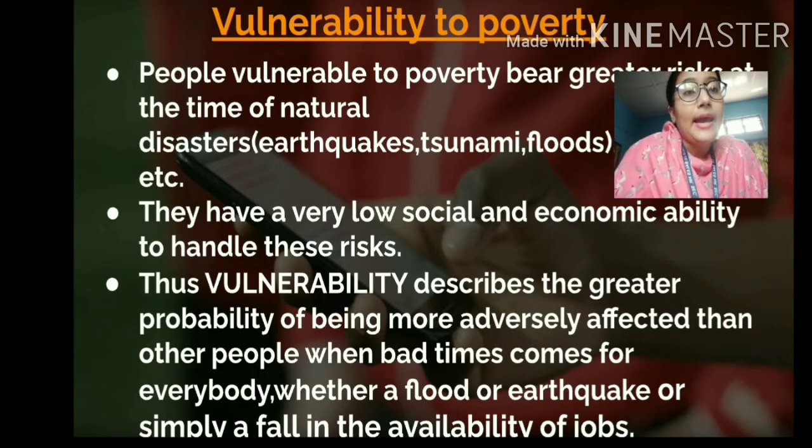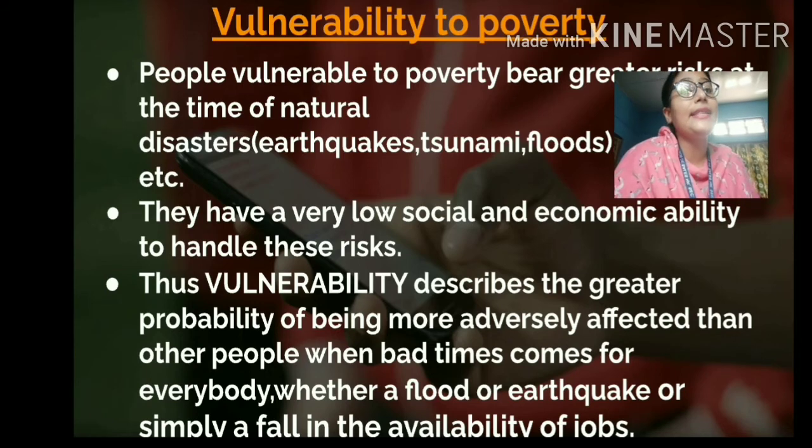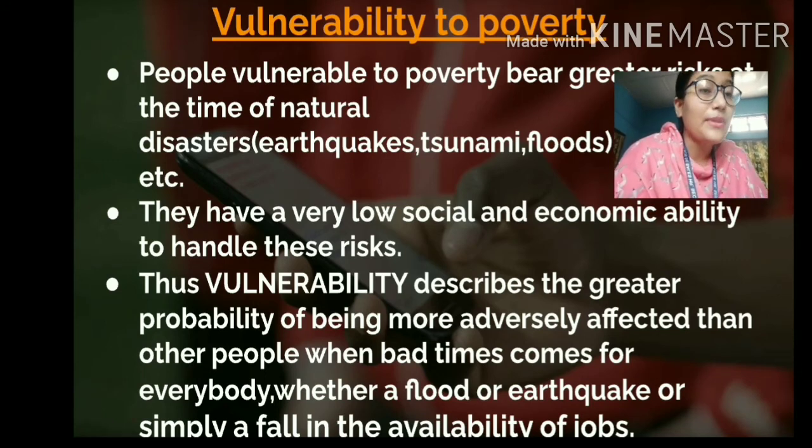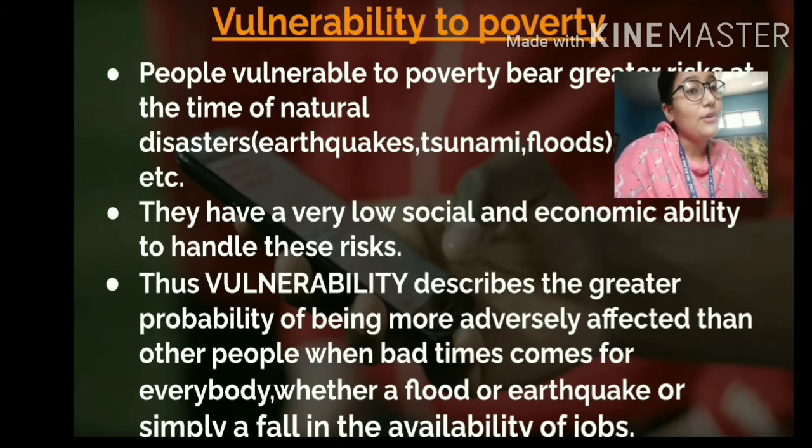Okay, and students, so we can define vulnerability as: vulnerability describes the greater probability of people being more adversely affected than the other people when bad times come for everybody. So students, when bad times come for everybody, everyone will be affected, but the vulnerable ones will be affected more than the remaining ones. Let us take the classic example of the situation which is prevailing now, when this pandemic is going on, isn't it?